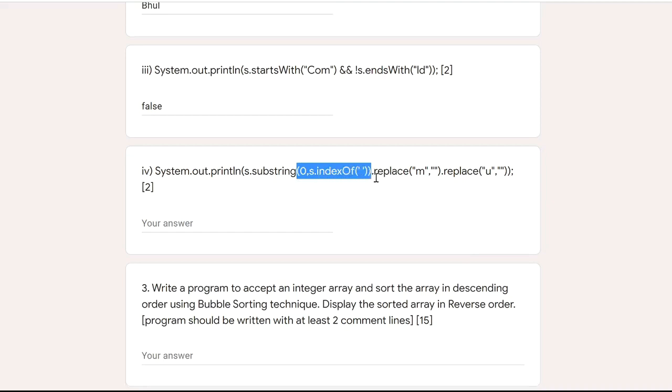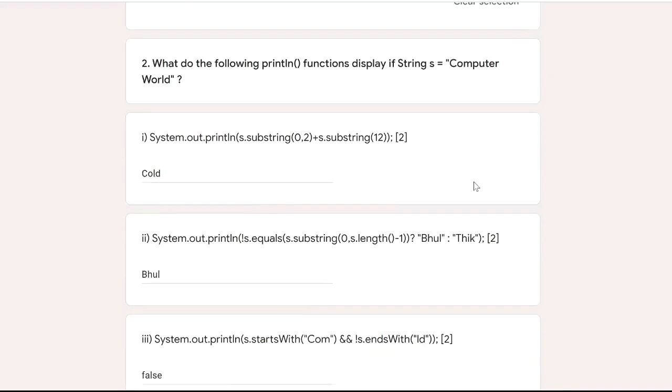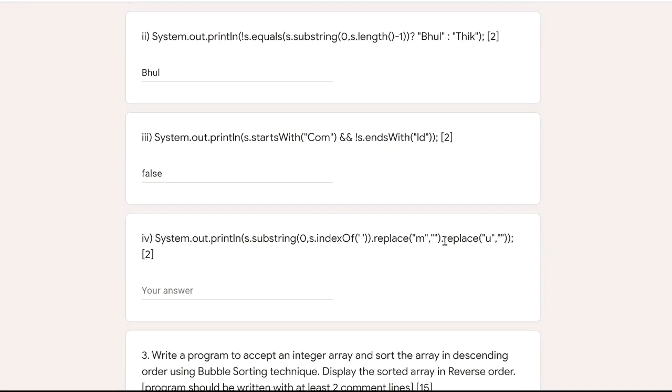Then replace. Computer.replace("m", "") in double quotes, m by null. See here, nothing is there. You cannot keep a cursor here. So m will be replaced by null. That means it will remove m from this computer. So it gives what? COPUTER. Then that string, dot, again replace. Now we are replacing u by null. So that means it will remove u now from COPUTER. So it will give what? COPTER. Copter.